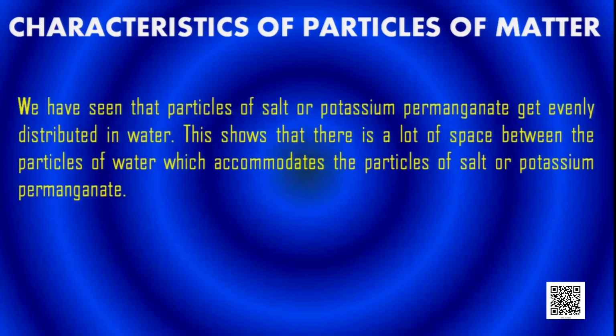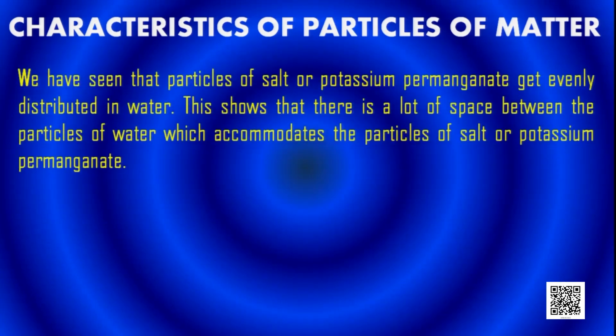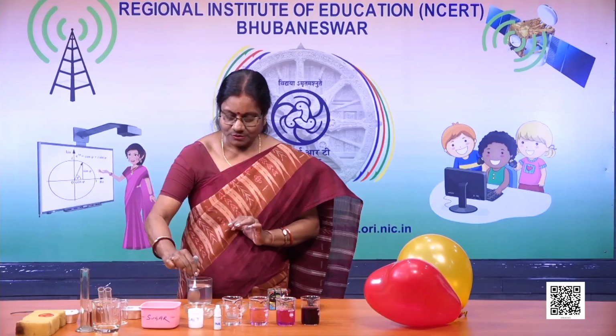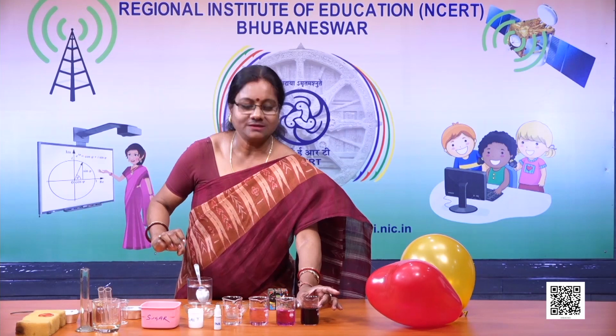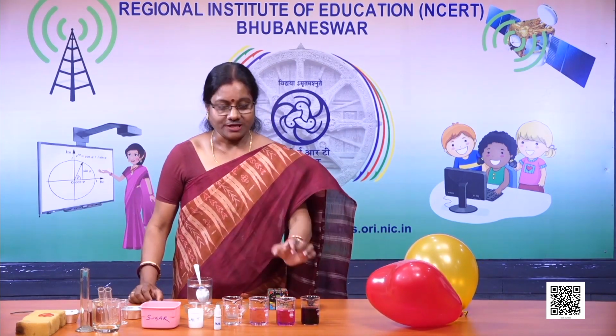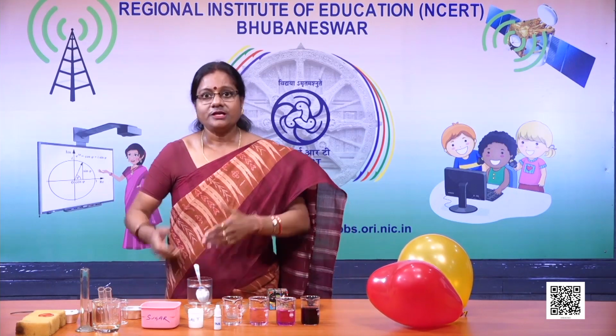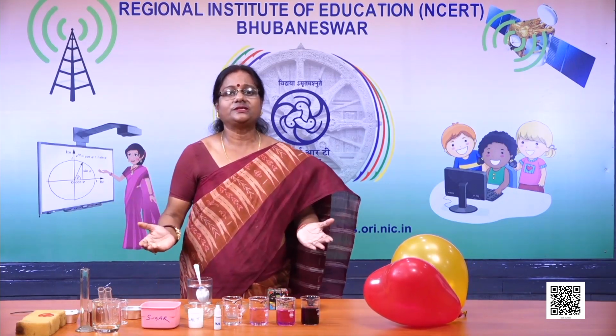Children, you have seen that in my previous activities, when I had mixed salt in water, when I put some potassium permanganate in water, what did happen? This potassium permanganate, salt, they got evenly distributed in water.